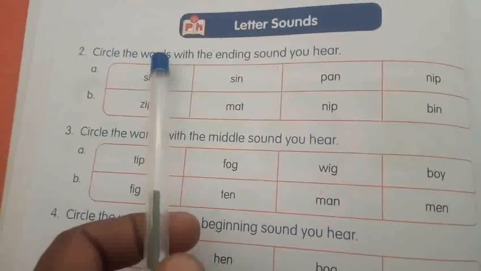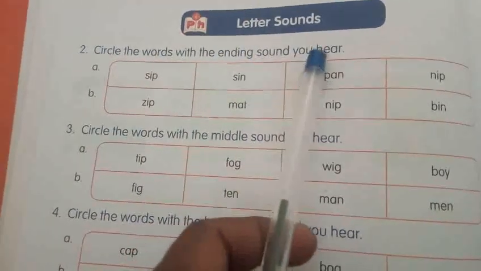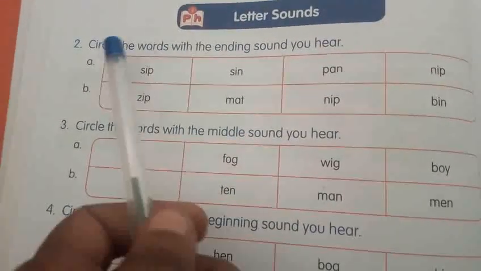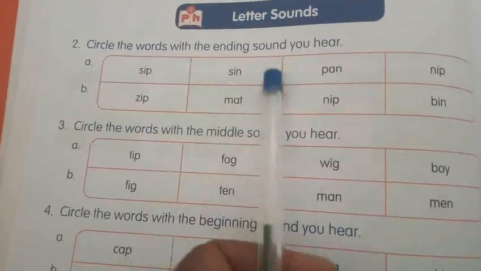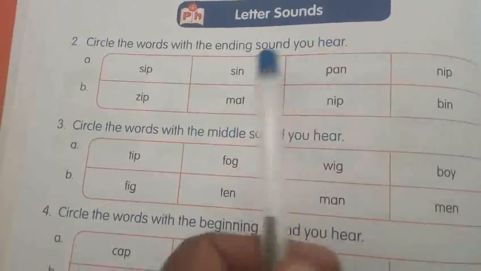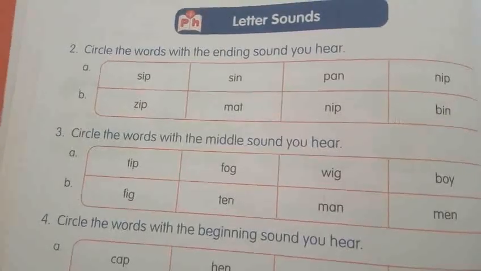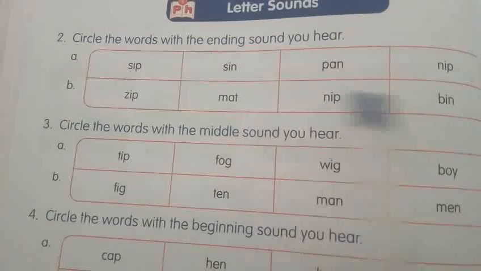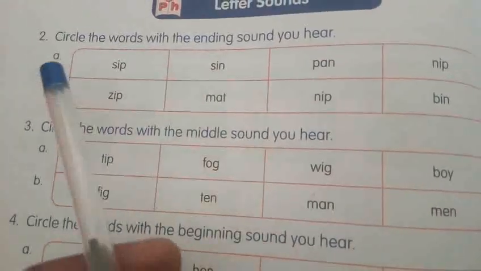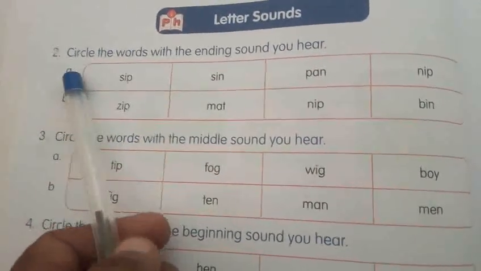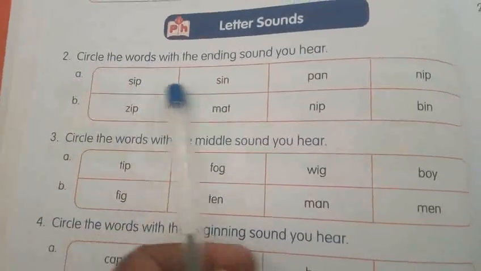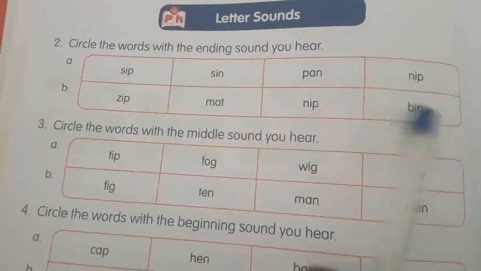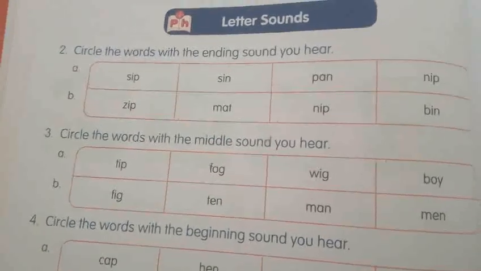Circle the words with the ending sound you hear. From this, we will do second questions A and B. I will say an N sound, okay? You just have to listen and hear which word has the N sound, that letter, okay? Now you have to listen carefully. Second question A. Here there are 4 words, 3-letter words. I will say the N sound. Listen.